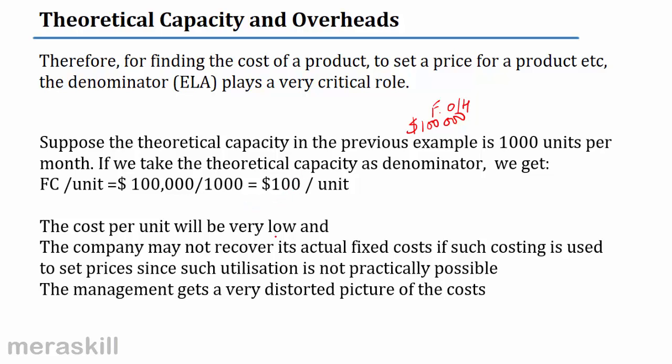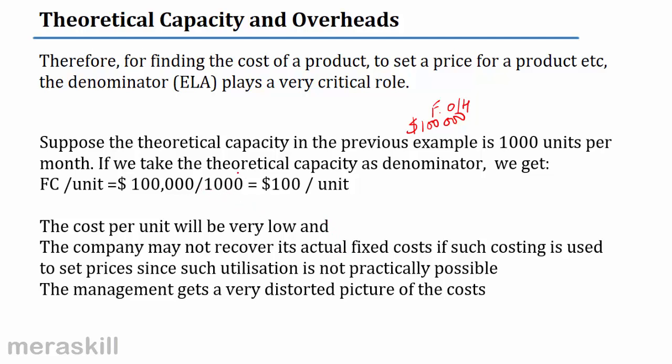Now, this 100 per unit is really very low because this is a theoretical capacity of 1,000 units. We may make only 600 units, in which case the cost should have been much more. Yes or no? Practical capacity may be 700, maybe 800. Yes, but when we take this rate of 1,000 units, the advantage is that it will remain fixed throughout. Fixed overheads are after all fixed. Why should it fluctuate based on demand? Yes or no? So while that is an advantage, the problem is this is unreasonably low.